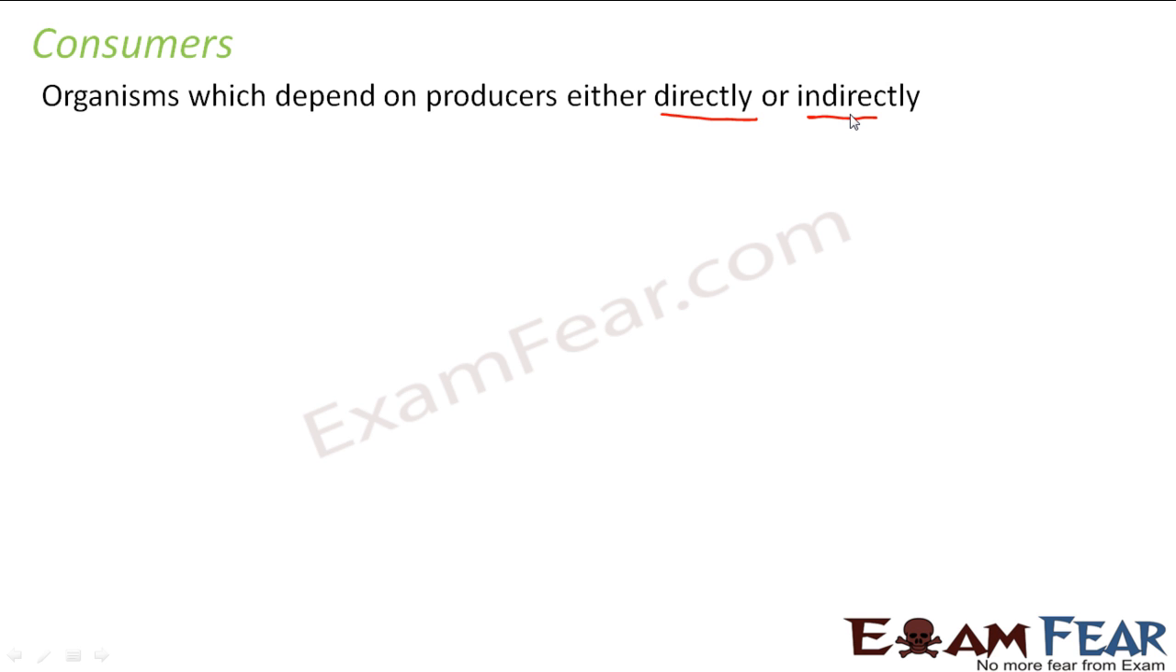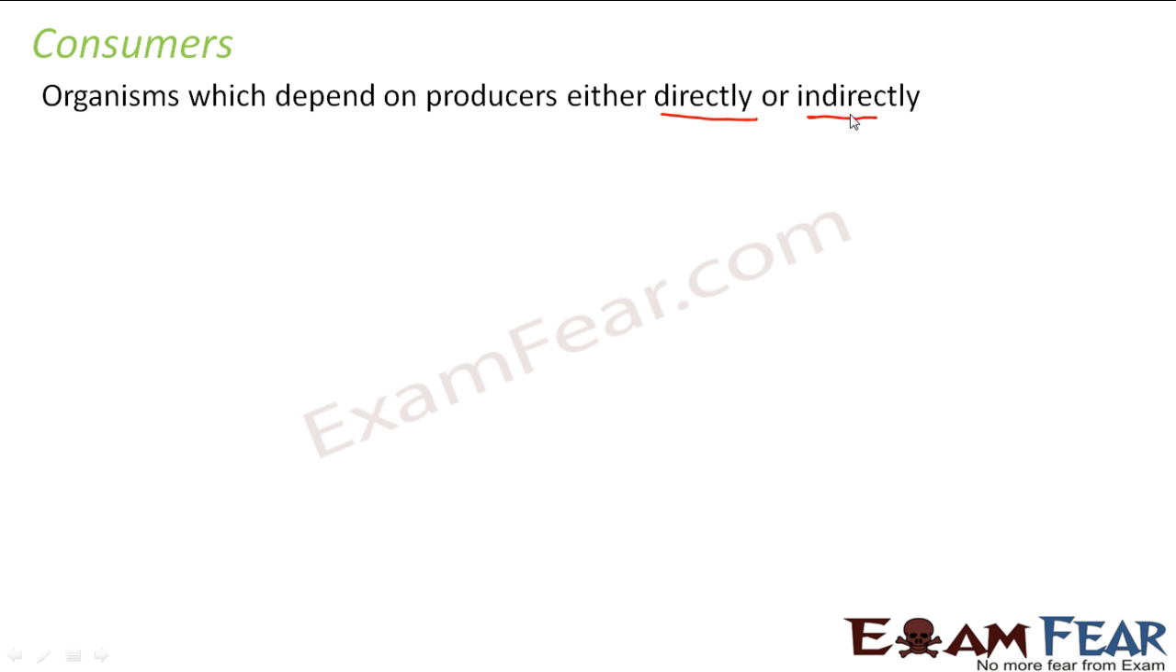So if there are no plants, then lions will also not get food, because if there are no plants, goats will not get food. So there will be no goats. If there are no goats, so lion will also not get food. So even though the lion is not directly depending on plants for food, it is dependent on animals which eat plants. So we can say that lion is indirectly dependent on plants for its food.